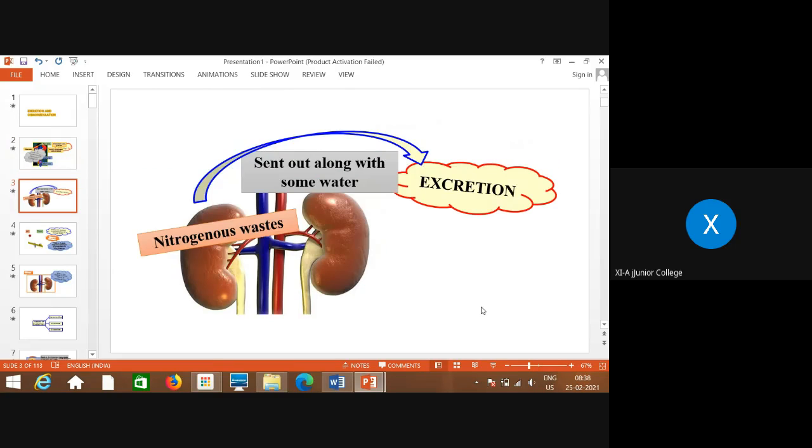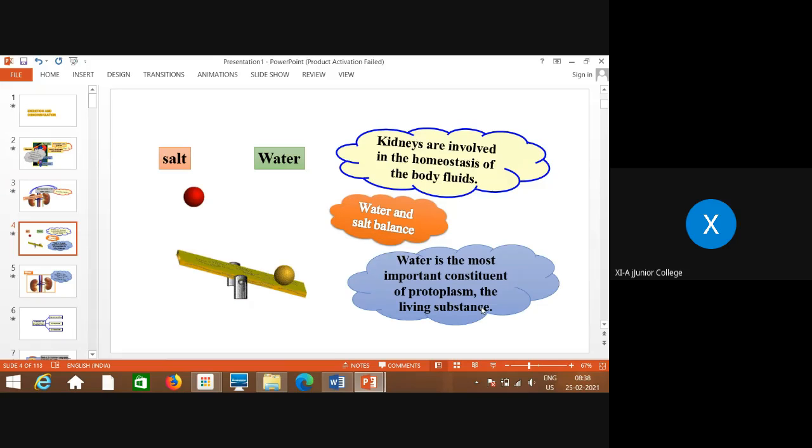And in the case of human beings, we will study what the excretory system includes, and what the organs and parts involved in excreting all these nitrogenous wastes are. These nitrogenous wastes are sent out along with some water, and that is excretion. Along with that, the kidneys, which are considered the most important part of the excretory system, are very much involved in the homeostasis of the body fluid.